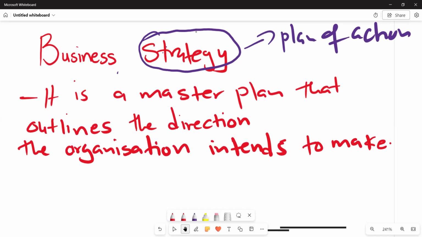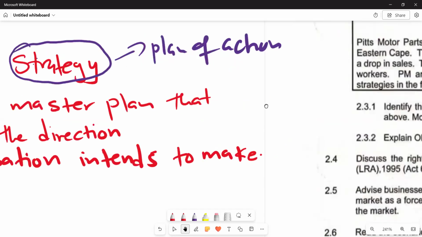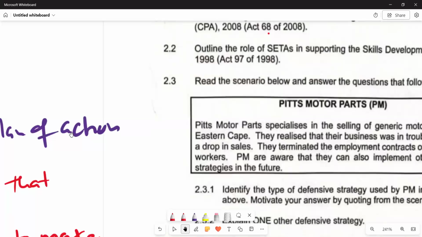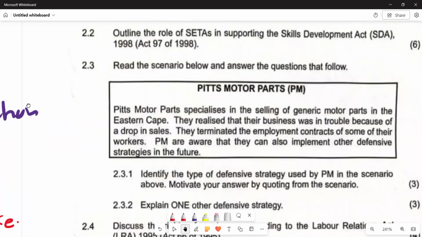So we've got a question that we want to look at. That is the question paper of September 2024. And we are going to look at a question which is specifically on business strategy. If you go to our question, we'll see that this is our question, and we are going to look at 2.3. That is the question that we are going to look at in this video.